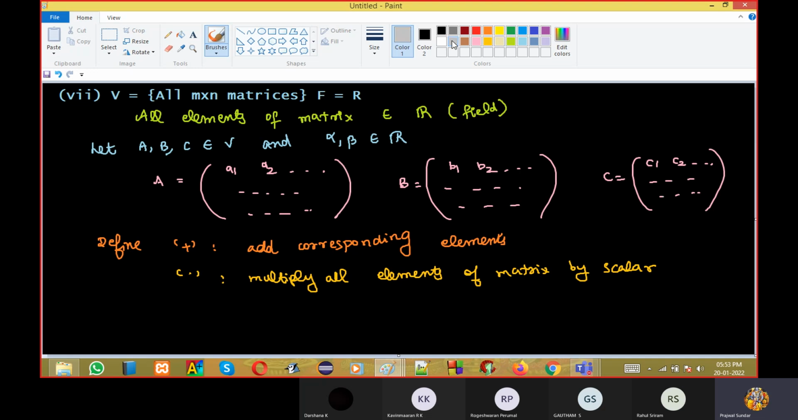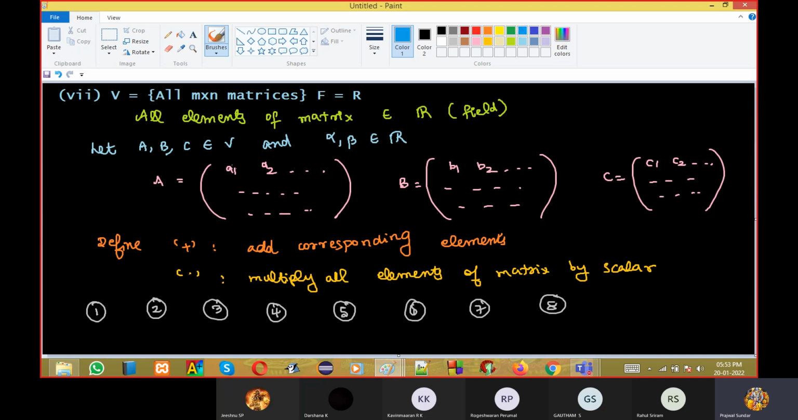Now you will check all the 8 properties. I'll just explain without writing everything. What is the first property? The first property is that it should be closed. Suppose you're adding 2 matrices. That also will be a real matrix, correct? Is it possible that you're adding 2 real matrices but getting a complex matrix? It's not possible, right? Adding 2 real matrices gives a real matrix only. Then commutativity: A1 plus B1, B1 plus A1, same thing. So this first property is satisfied.